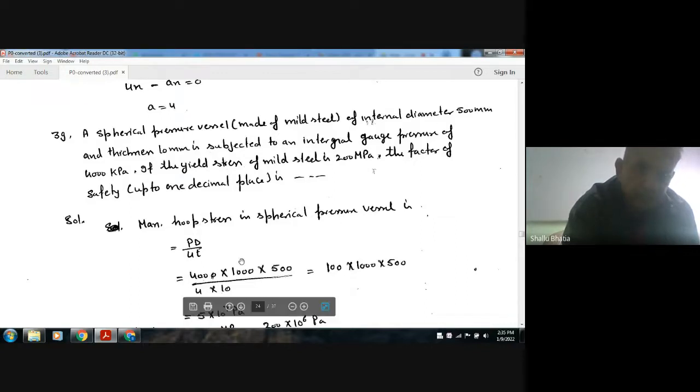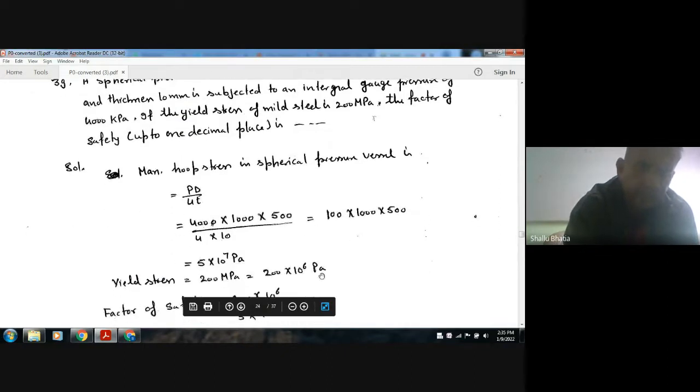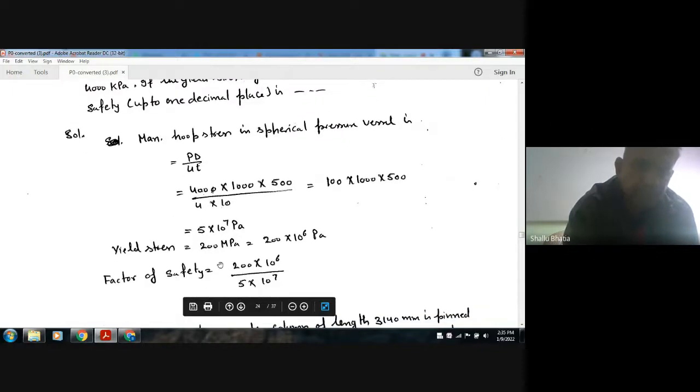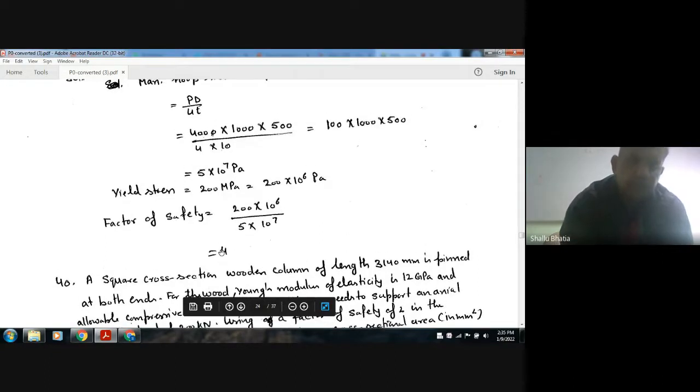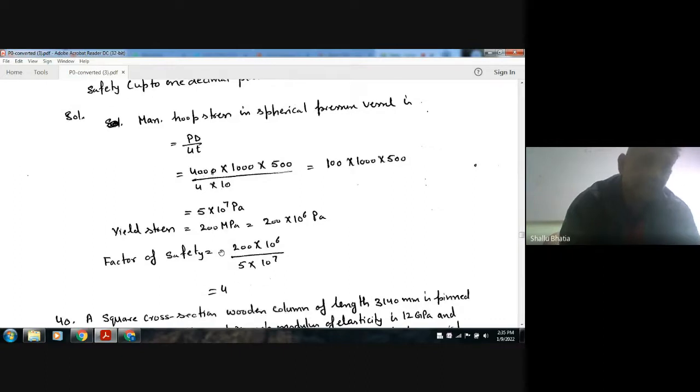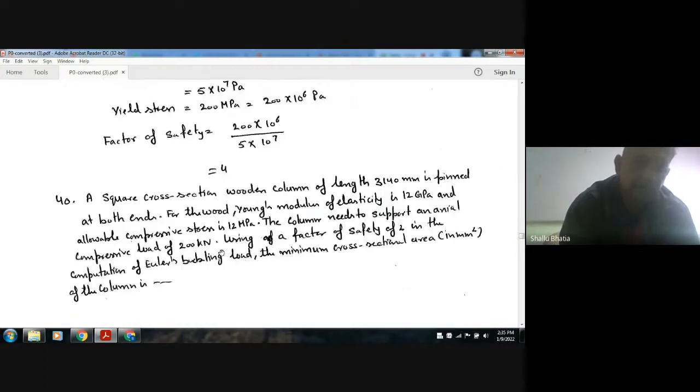Okay, so putting the values, we get maximum hoop stress as 5 into 10 to the power 7 Pascal, and yield stress is 200 MPa. So the factor of safety is yield stress by hoop stress, so it will be 4. Okay, the answer is 4. So yield stress by the maximum stress developed is the factor of safety. Okay, next.